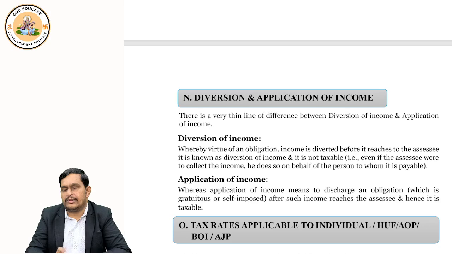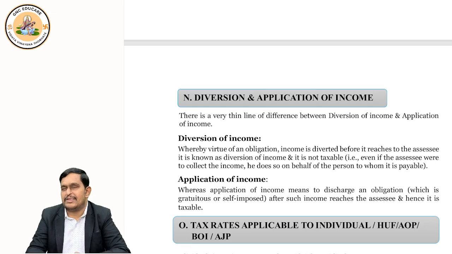Okay. So did C get the money? No. Before he gets it, his father got it. So if it is diverted like this, will C pay tax or his father pay the tax? The answer is, whoever got it will pay the tax. So his father got the income, his father should pay the tax. And that's what diversion of income is.